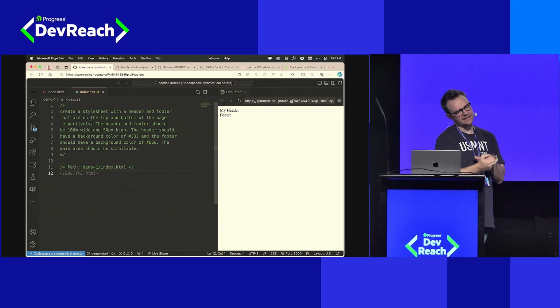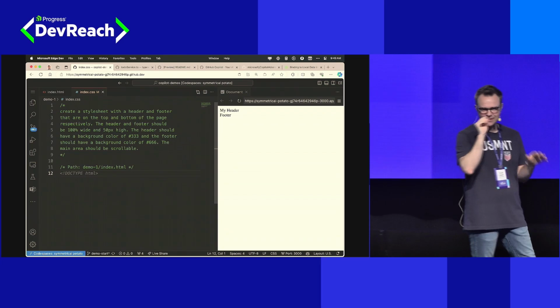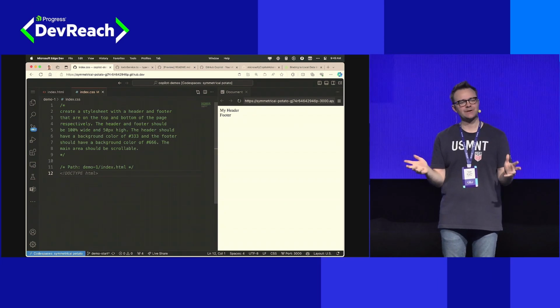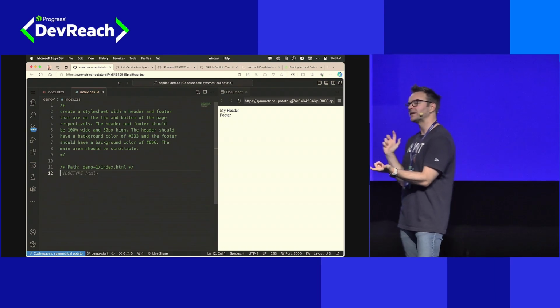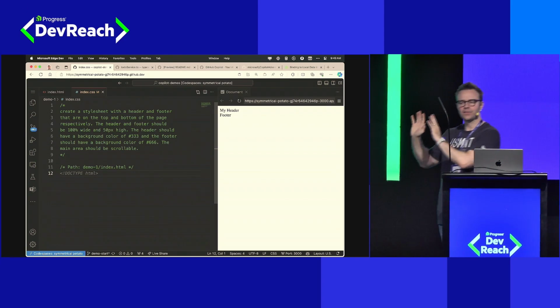Well, that's definitely not right. Now we're writing HTML in my style sheet. So again, you are the pilot, and this is where your experience, knowing kind of the right direction, is going to help you get more out of Copilot. I can already tell Copilot's going down the wrong path.